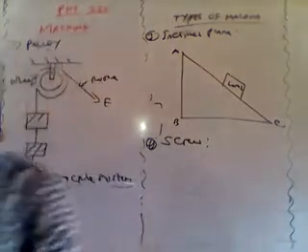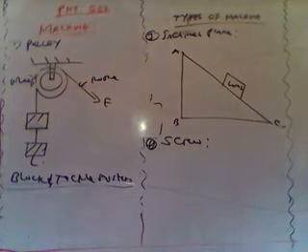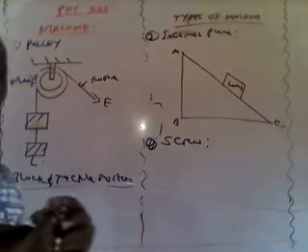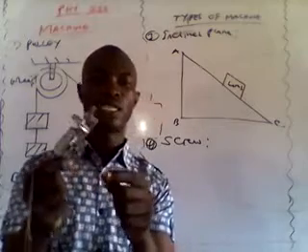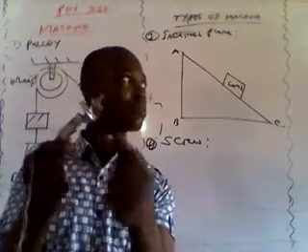Let me show you an example of a screw. Okay, I even have this, and you can see it. This is what we call a simple pulley system.